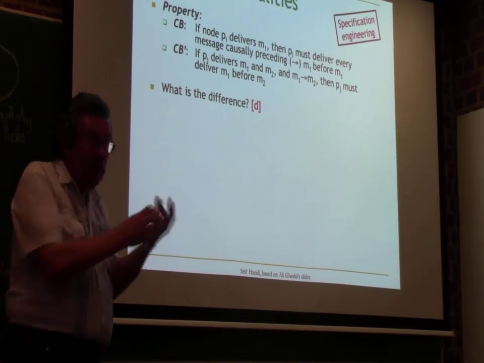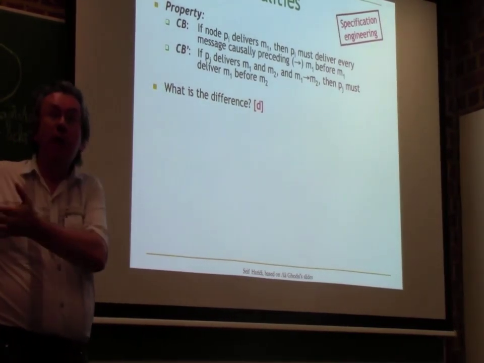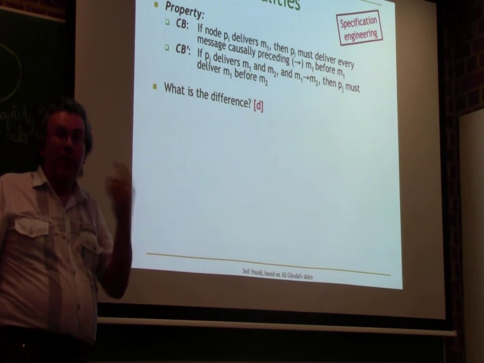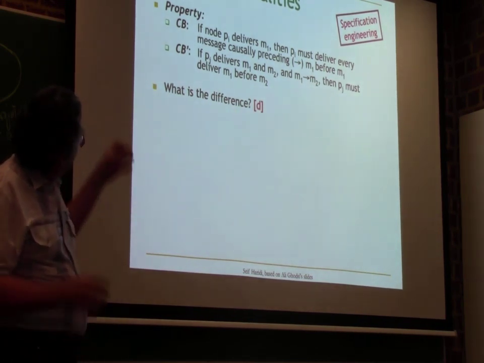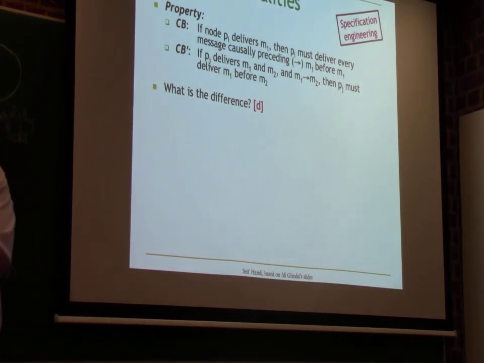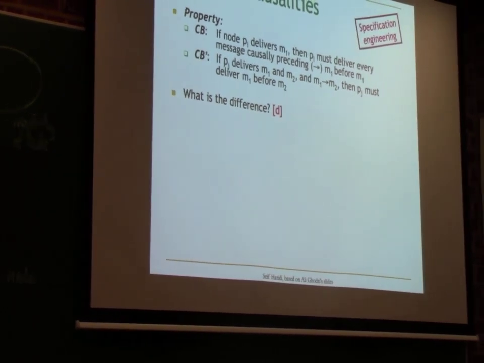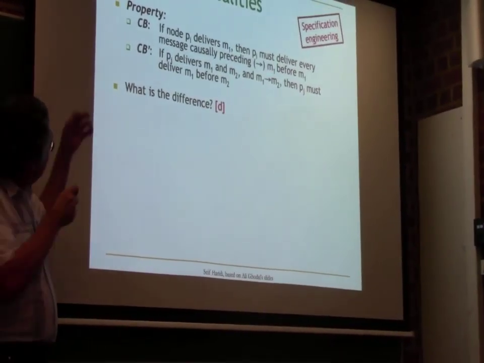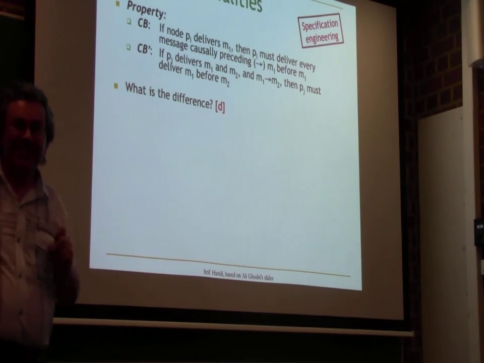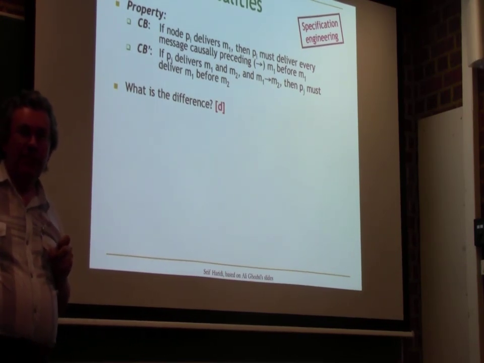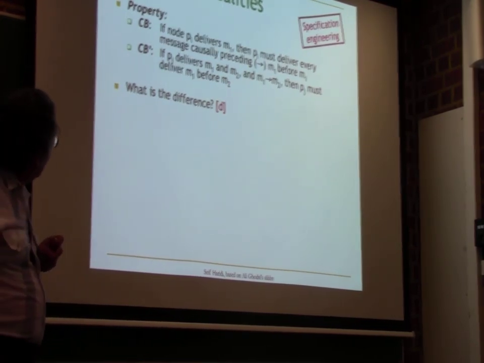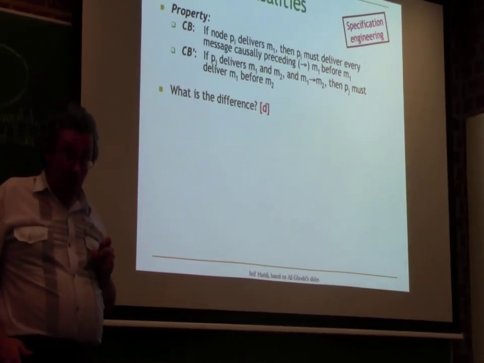That means if one holds, then the other automatically holds. In what direction does that go? If CB holds, then CB prime holds.